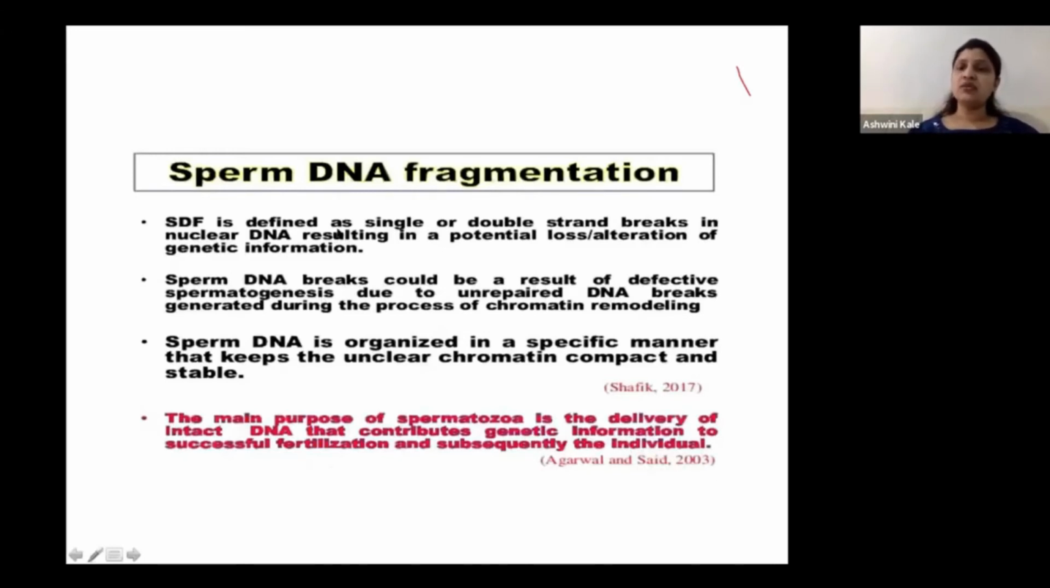Now a word or a line about sperm DNA fragmentation. DNA fragmentation could be single or double stranded breaks in the nuclear DNA, which result in potential loss or alteration of genetic information. The sperm DNA breaks could be a result of defective spermatogenesis due to unrepaired DNA, which is generated during the process of chromatin remodeling. And the sperm DNA is organized in a manner that keeps the nuclear chromatin compact and stable. So the main purpose of spermatozoa is delivery of the intact DNA, which contributes to the genetic information in the subsequent offspring. So there have been a lot of DNA fragmentation index tests going on.